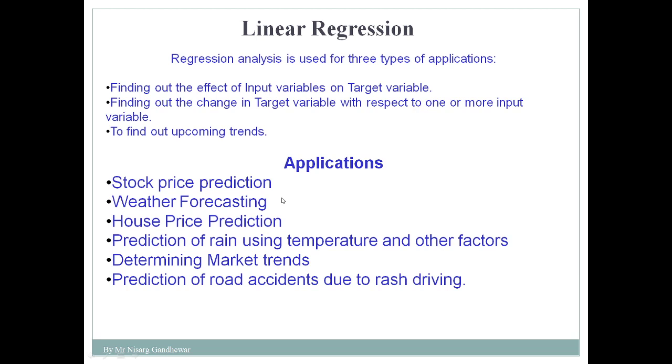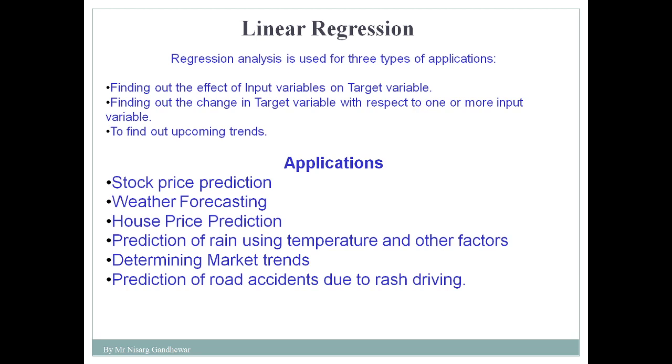So what are the different applications? Stock price prediction is one application, where we need to predict the price of a particular stock based on the history of that stock. Then weather forecasting: how much rain is expected tomorrow. Suppose the weather forecasting department says that tomorrow there will be rain, so how much rain will there be? Generally rain is measured in terms of, say, 180 or 100 being expected. In that case you can also make use of linear regression.